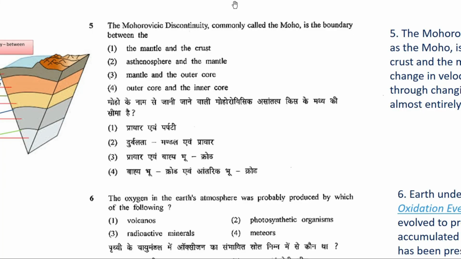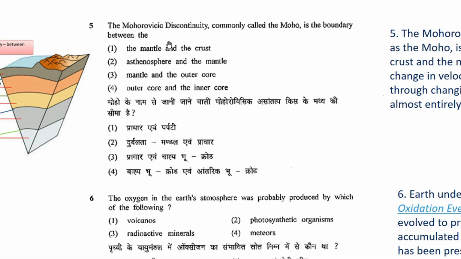Alright, now let's look at your fifth question. The Mohorovicic discontinuity, commonly called the Moho discontinuity, is the boundary between the... Okay, so as I have told you before, the earth is divided into your crust, your mantle and your core. Between this crust, mantle and core, they have different densities. So when waves pass through them, there is a change in the speed of the waves when they pass through materials of different densities.